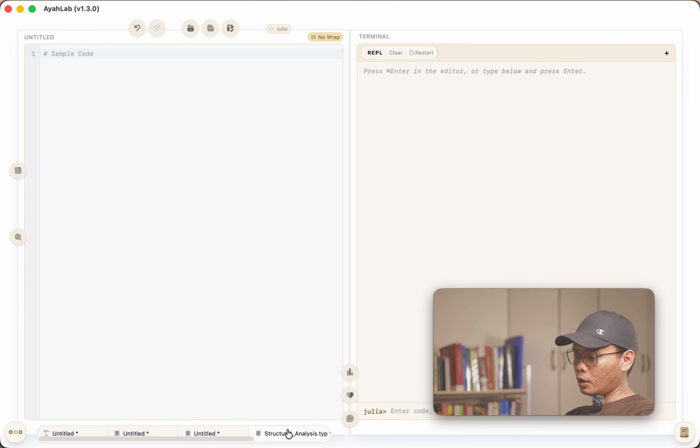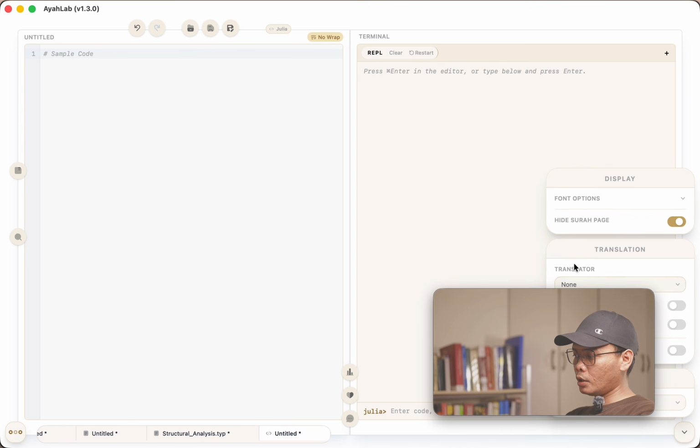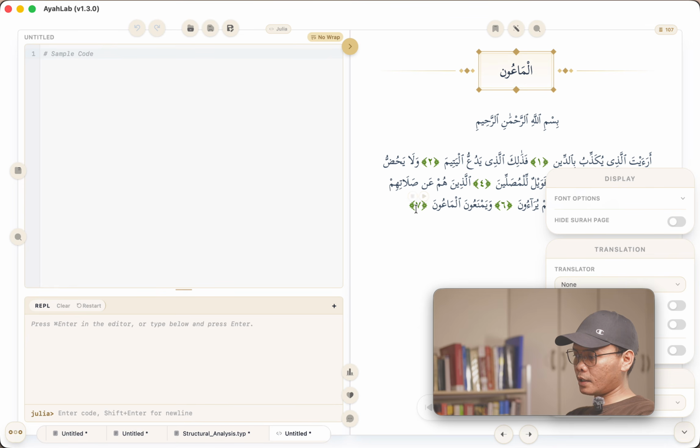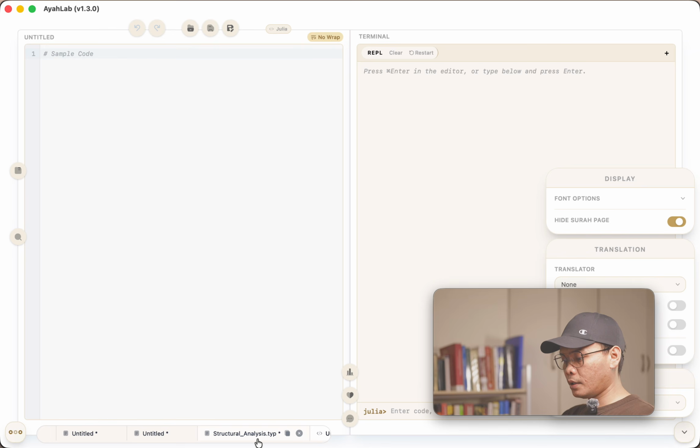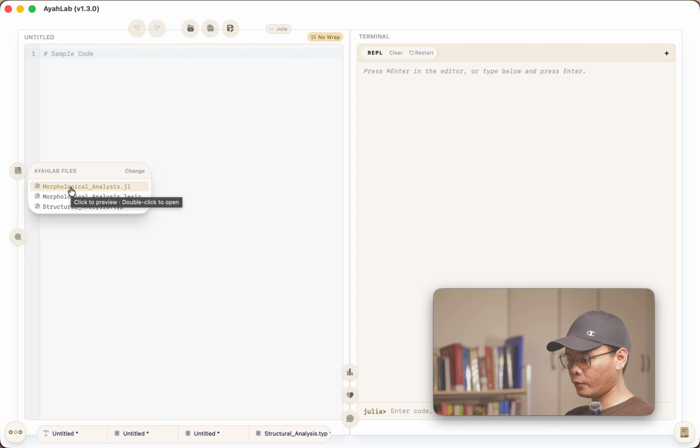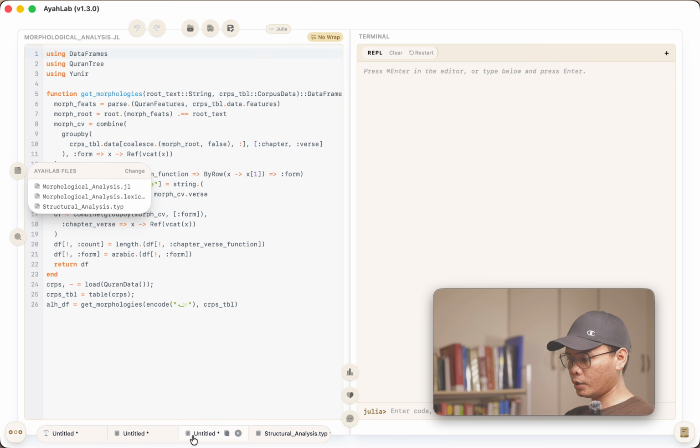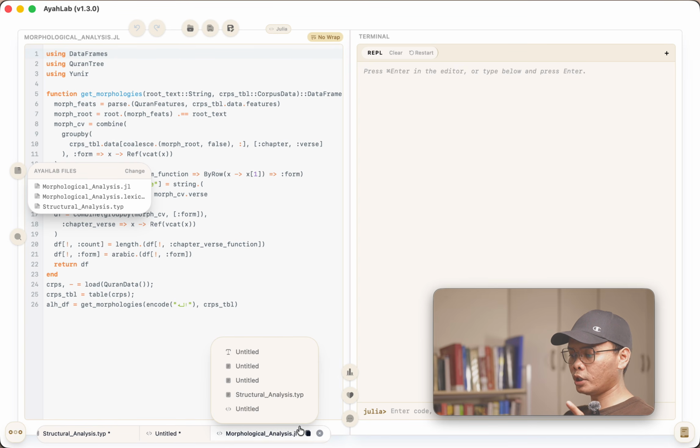assuming, right? So long as we hide the Sura page, if I don't hide that, I can see this, of course. And then I have here the Julia page. But if I hide this, you will see an option, this one, the split view. Because we have two Julia codes here, I think I did not open that. I have to double click. Okay, let me see. Where is it? Here it is. If I click the split view, it will combine the two Julia.